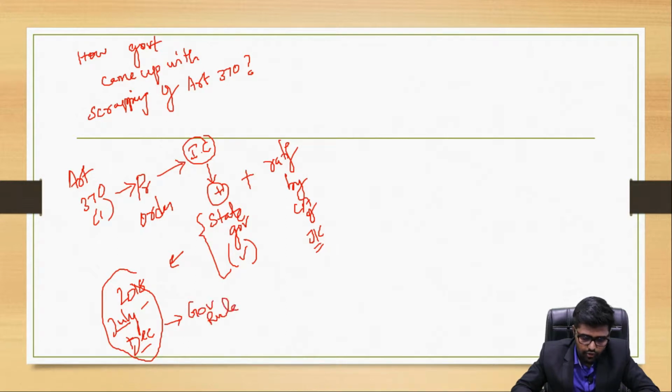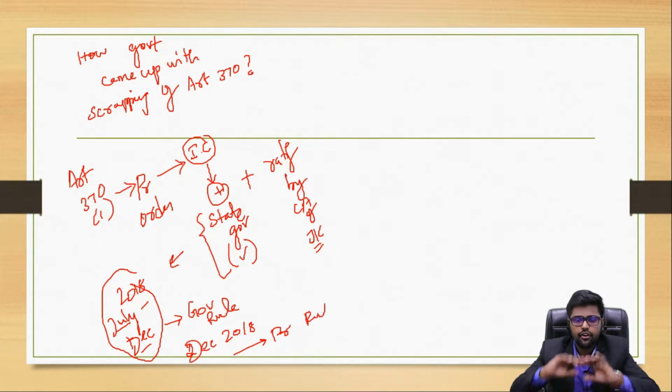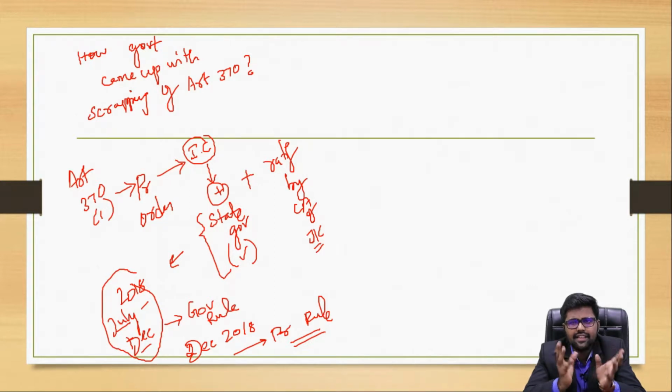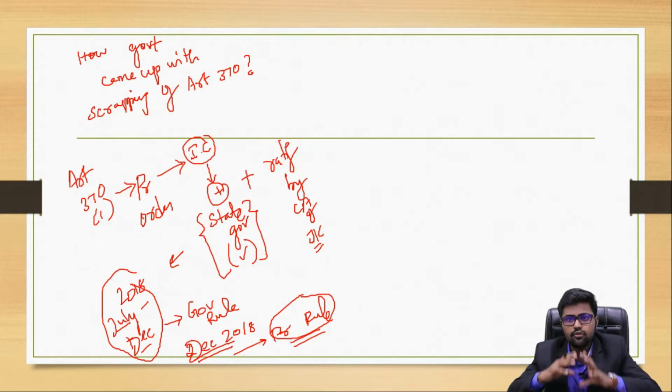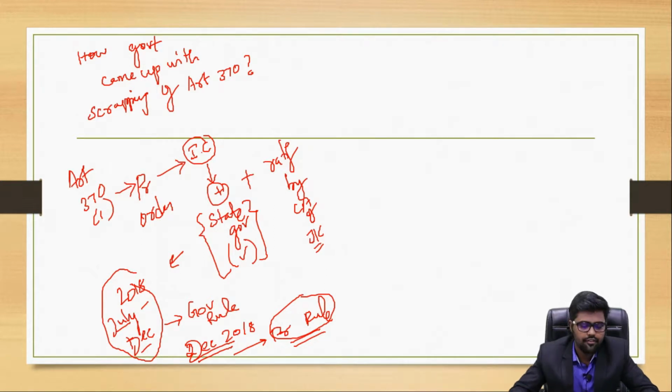Then following this, from December 2018 the president rule was made applicable in order to cope up with the militancy or the high alert situation of Jammu and Kashmir. Right now there is no government, because after December 2018 the government also got dissolved and the president rule came up in the state. When it is under the president rule, who will take up all the powers of the state government? It is going to be the executive. In this place it will be the governor. So the consent of the governor is enough now, because it is under the president rule.